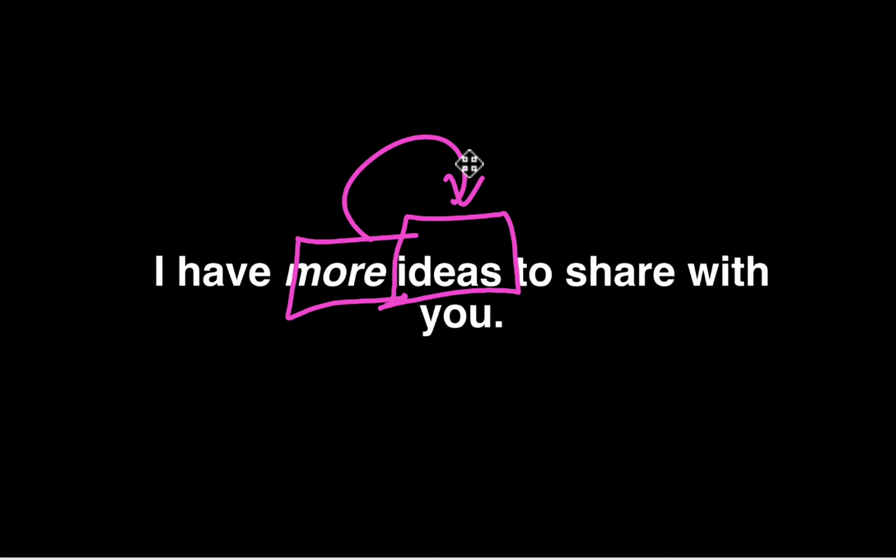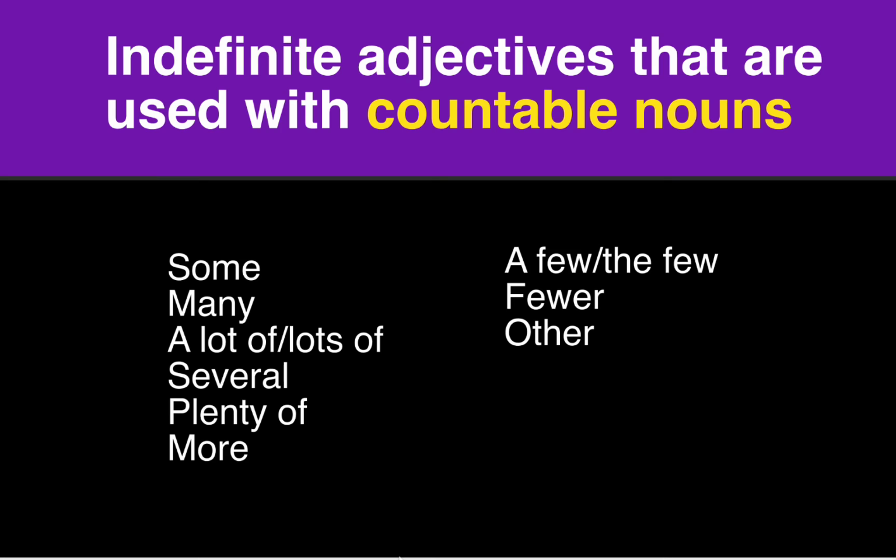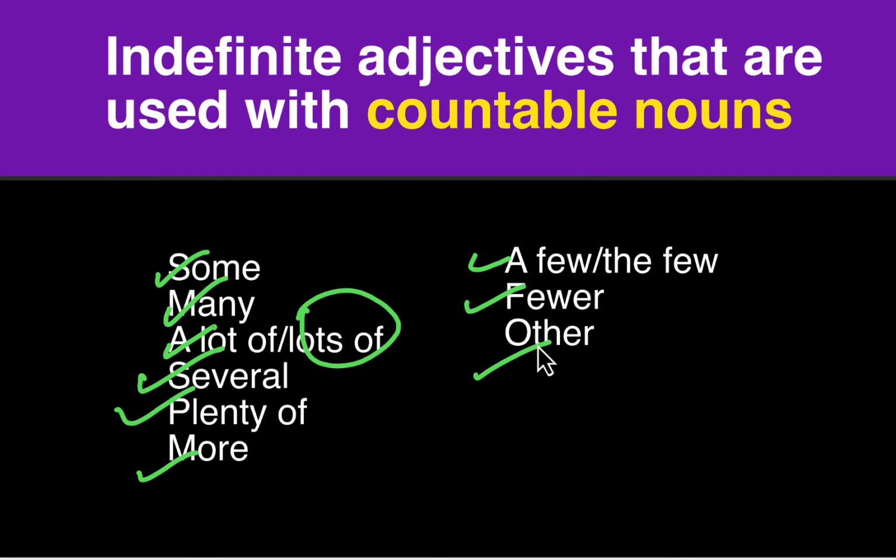All right. So that's what an indefinite adjective is. We've looked at all the indefinite adjectives in English. We've looked at some examples. Now let's keep on learning more about indefinite adjectives. On your screen are some indefinite adjectives that are used with countable nouns, that are used with plural countable nouns. And these are some, many, a lot of, or lots of, several, plenty, more, a few, the few, fewer, other.